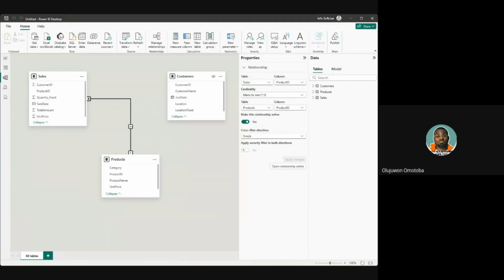All right. So before I go into the model view, I want to ensure that everybody really understood what transpired in the Power Query Editor, where we transformed our data. Because if you don't have a solid understanding of data transformation and cleaning, you don't have any business with model view yet. Because most of your questions will be like, why is this?